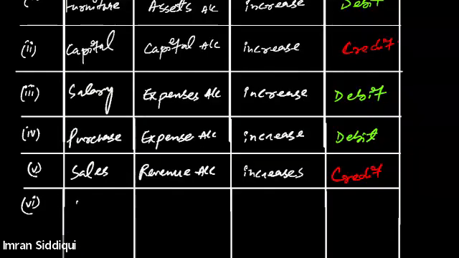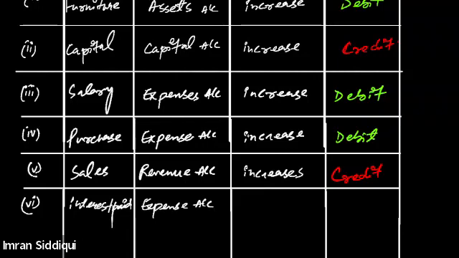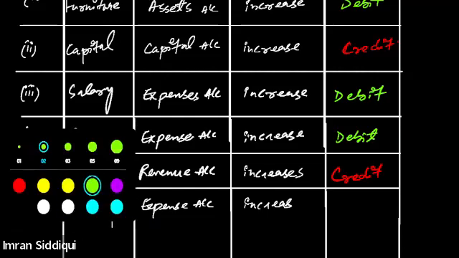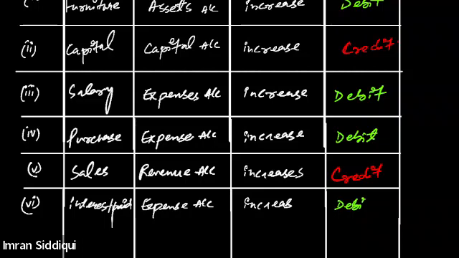Interest paid account. Now, it's interest paid. Obviously, if you are paying interest, it is an expense, no? Is that correct? The interest paid account is an expense. So if it is an expense account, it means expenses are increasing. What should we do? Debit. Perfect.